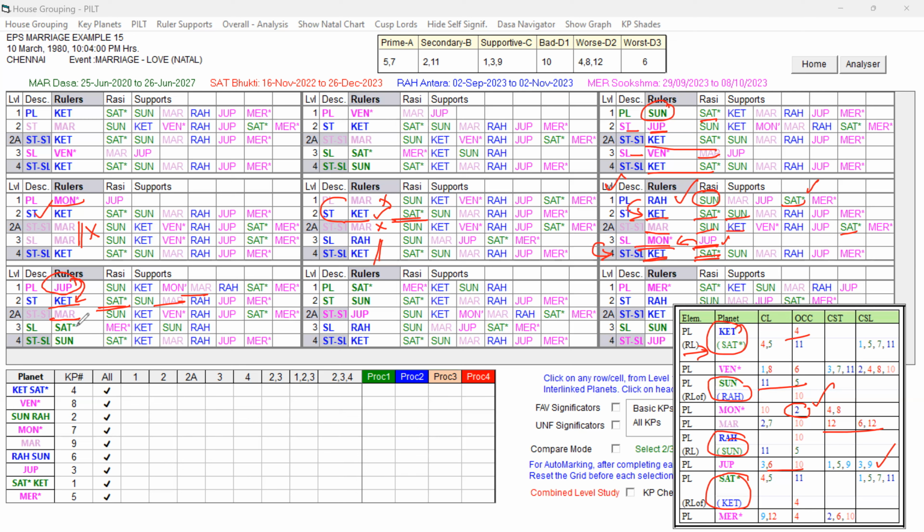But otherwise, you can see Jupiter's sublord is very good, and the star lord of the sublord, Saturn itself, is playing a role, Saturn and Sun. But because of this unfavorable or mixed key planet of the Dasa lord, Jupiter, when it's playing a role, it is going to cause some weakness because that is the sixth lord and also forming a ruler link to all levels. So that way it has got some weakness. Otherwise, the sub-levels are very good. And the Saturn planet. Saturn is good and Sun is good, and the 2A level planet is Jupiter. So I said that the absence of Jupiter is good in the rulers, but the 2A level is comparatively better.